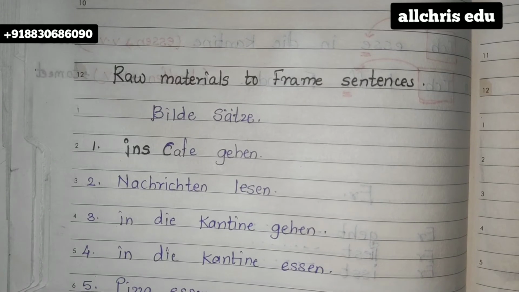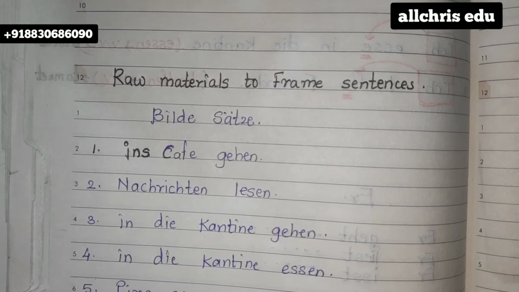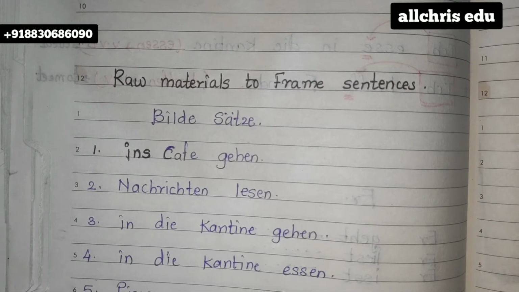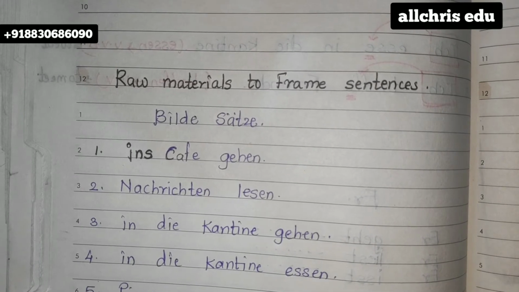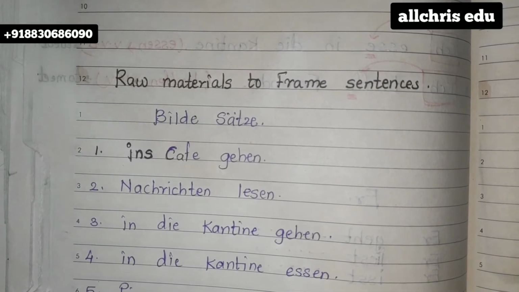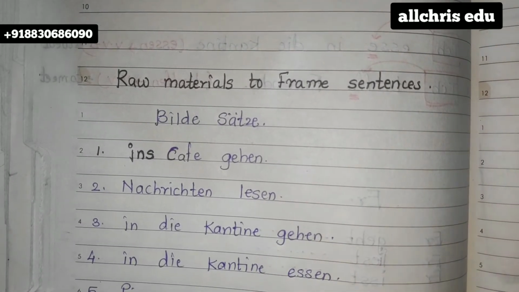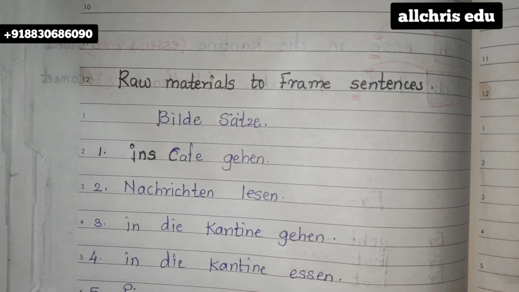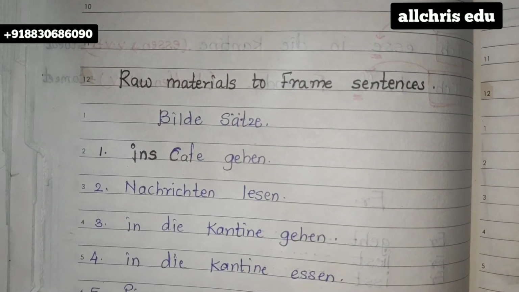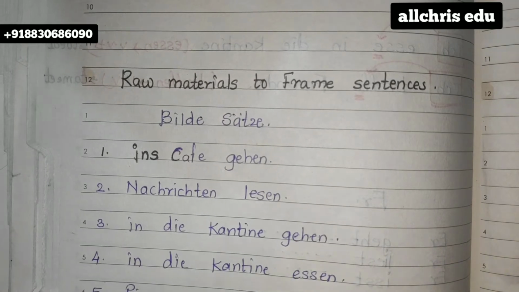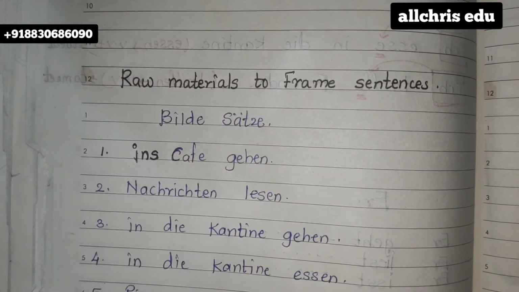Students, please practice the verbs from your collection. Try to read it on a regular basis, the collections which you have already made from the videos. So gehen is to go, lesen is to read, essen is to eat. So these are verbs. Taking this as a verb and taking the pronoun, you're going to frame a sentence.